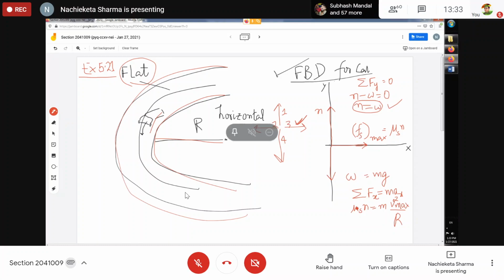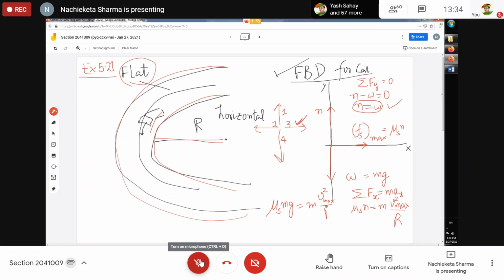Okay, so now because N is equal to W and W is equal to mg, I can write the left hand side as mu_s mg, which is equal to m v maximum square by r.